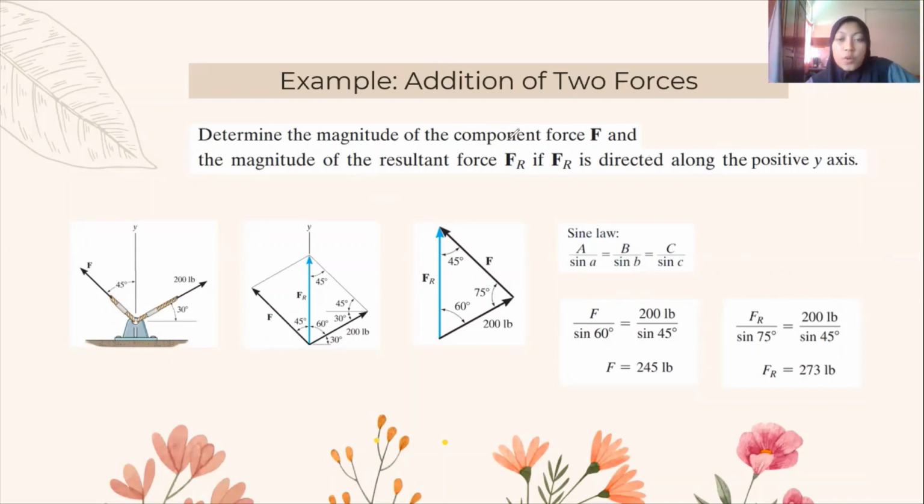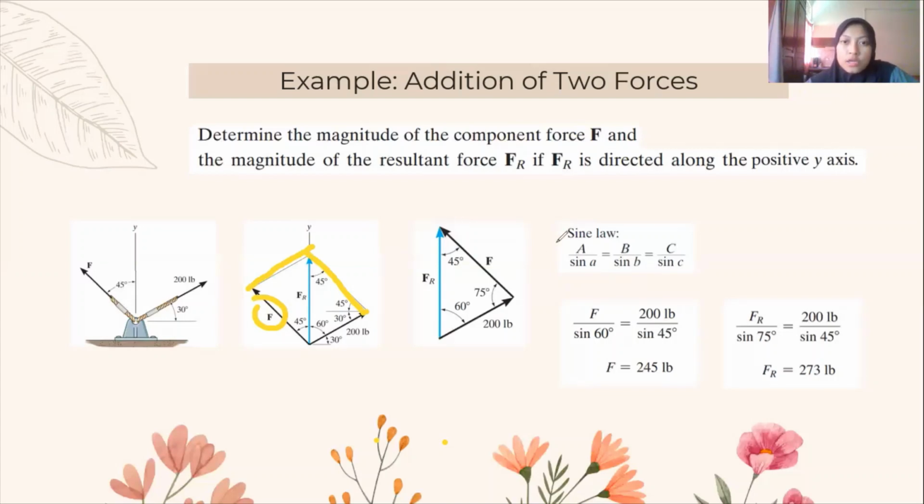Determine the magnitude of the component force F and the magnitude of the resultant force Fr if Fr is directed along the positive y-axis. First and foremost, we need to draw the parallel lines. For this F here, the parallel line is from head of 200 pound and then draw a line that is parallel to F1. And then the parallel line for this 200 pound is from head of F and draw a line that is parallel to 200 pound. So from this parallelogram, the half portion is actually a triangle.